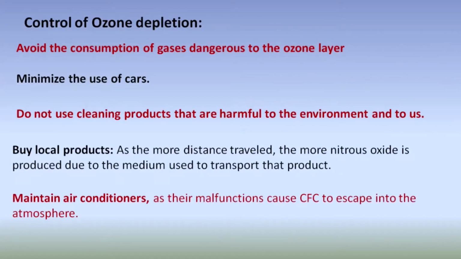So how can we control this ozone depletion? Avoid the consumption of gases dangerous to the ozone layer. Minimize the use of cars. Do not use cleaning products that are harmful to the environment. And buy local products. The more distance traveled, the more nitrous oxide is produced due to the medium used for transport of that product. So we should prefer local products. And maintain air conditioners, as a malfunction causes CFCs to escape into the atmosphere. We should also limit the use of air conditioners.